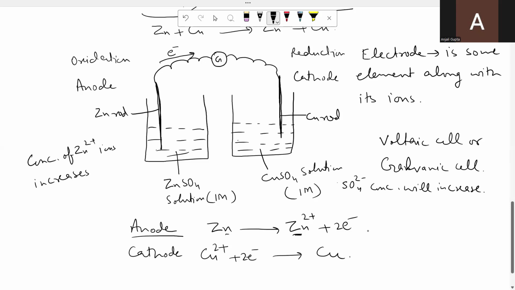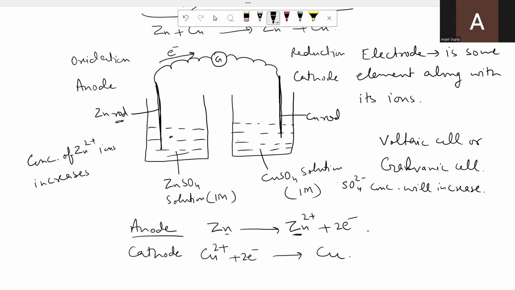So a time will come when there is such a high concentration of zinc ion in the zinc compartment and such a high concentration of sulfate ion in the copper compartment that the movement of electron will stop and the electricity will not be produced. Why? You know, at zinc electrode, electrons are produced and zinc ion concentration is so much high. Zinc ions are positively charged, electrons are negatively charged. So, high concentration of zinc ions in this compartment will not allow electrons to go in the outer circuit.